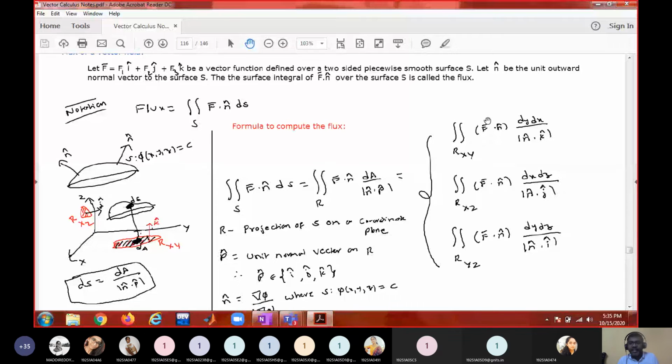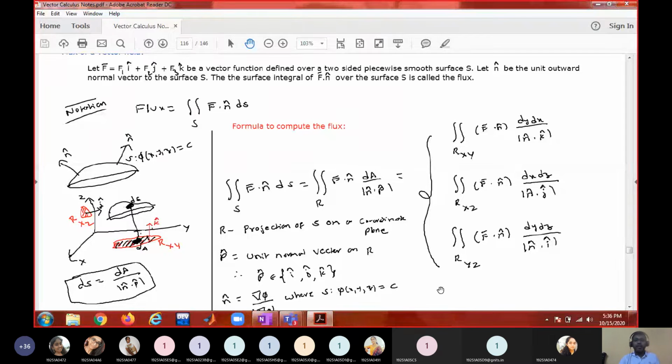And f bar dot n bar contains three variables, x, y, z. But here we are integrating with respect to x and y only. So the z variable you have to eliminate. How do you eliminate z? You eliminate z through the surface equation. You have a relation between x, y, z. Eliminate z using the surface equation. Similarly, if you are writing this form, there should not be a y variable; if you see y, eliminate y using the surface equation. Similarly here, there should not be any x; if you see x, eliminate it using the surface equation.